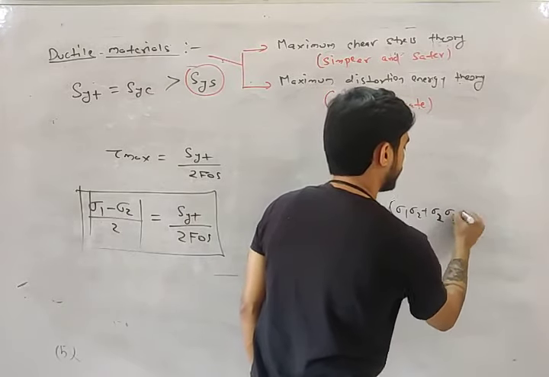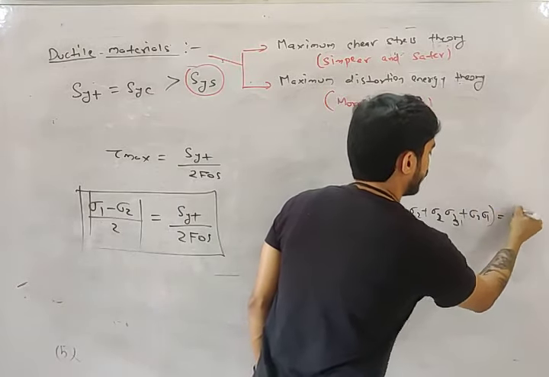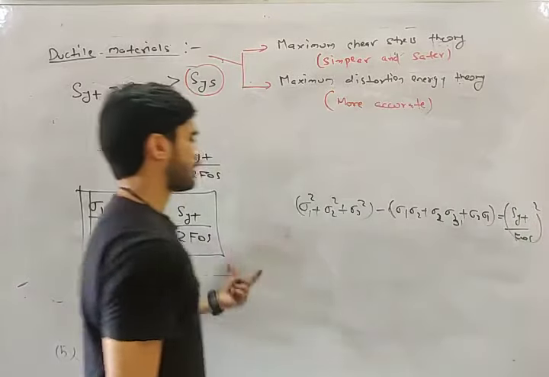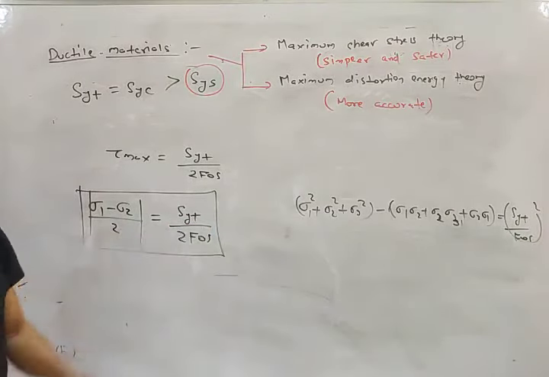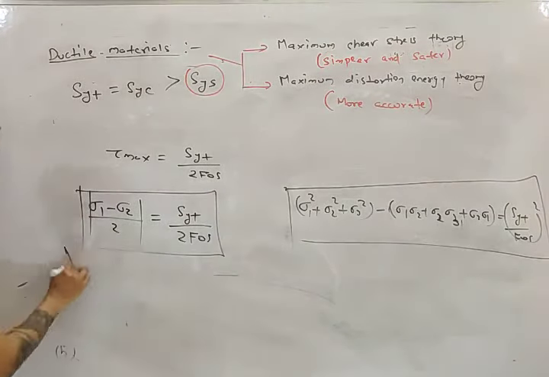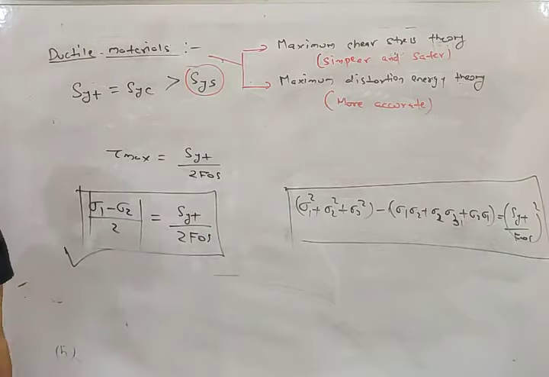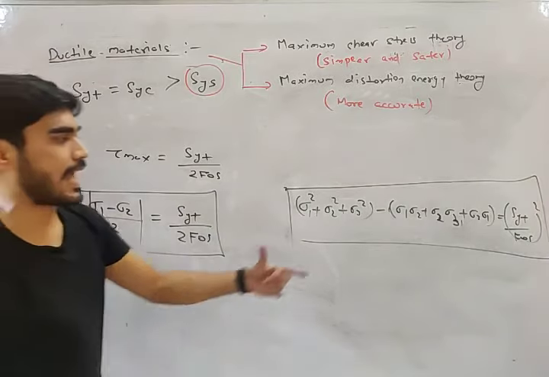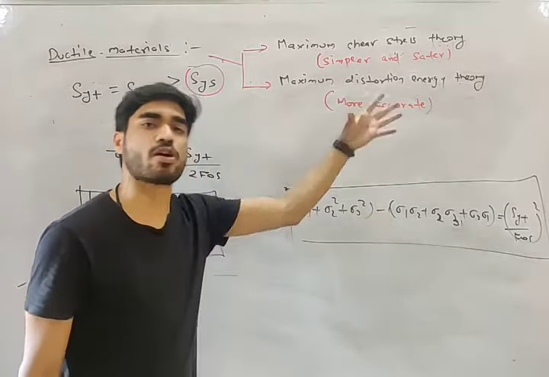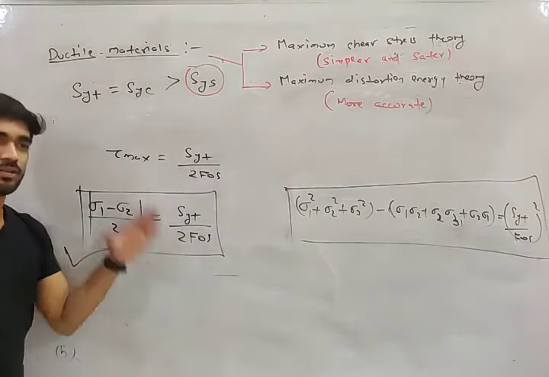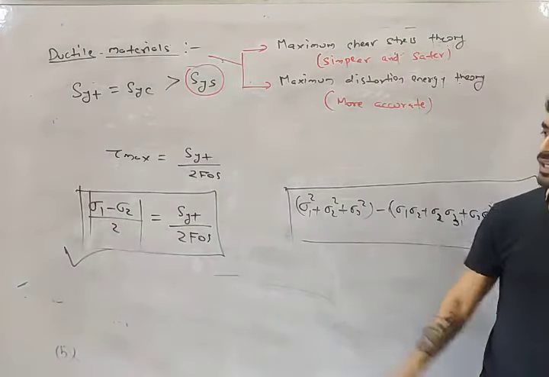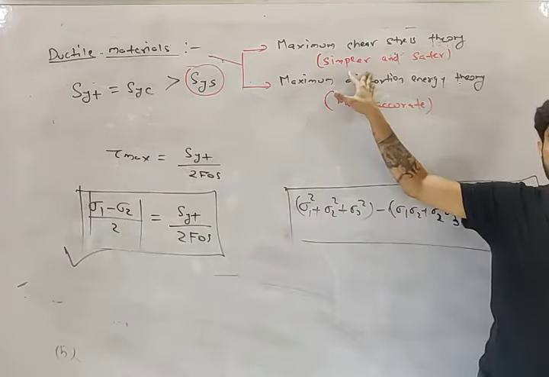Now my friend, tell me, between these two, which equation is easier to solve? This equation will be easier to solve. The computational time for the von Mises equation will be more; it is going to take more time to solve. This equation is going to take less time to solve. So which equation will be easier? This one. So it is simpler.